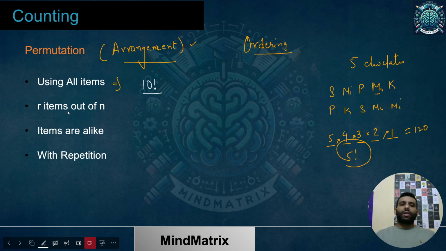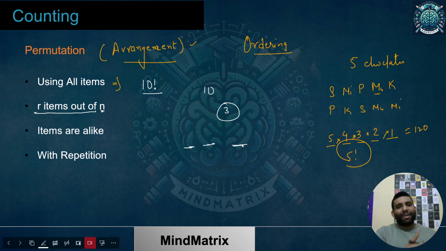Okay, so if I talk about this, let's suppose only R things need to be arranged out of N. Still I'm having different things. What did I say? R things out of N I need to arrange. So let's suppose I had 10 chocolates. Out of those I need to consume 3 only. So there again would be some kind of ordering or sequence for sure. I have 10 different chocolates, and I have only 3 positions because I will be consuming 3.